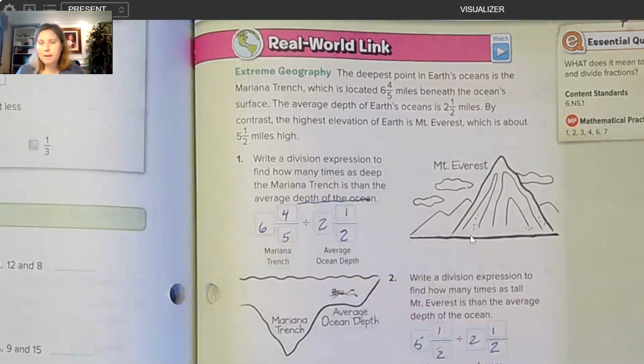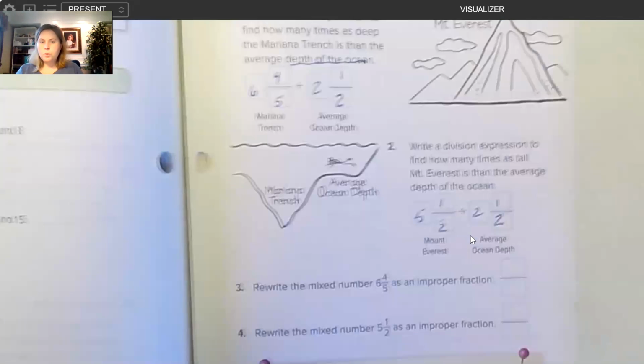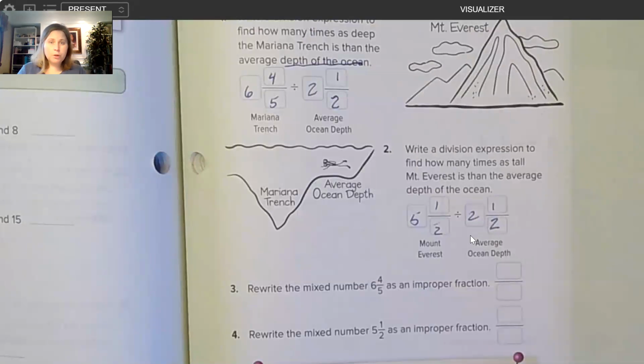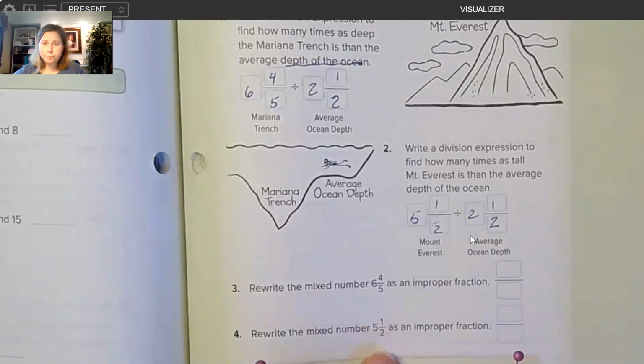Then we want to talk about rewriting mixed numbers as fractions. In order to divide by fractions, we need to multiply by the reciprocal. We can only take the reciprocal of a number if it's written as numerator and denominator, so we may need to rewrite mixed numbers as improper fractions, so they only have numerator and denominator. That's what we're going to practice right here at the bottom of this page. Rewrite the mixed number 6 4/5 as an improper fraction.